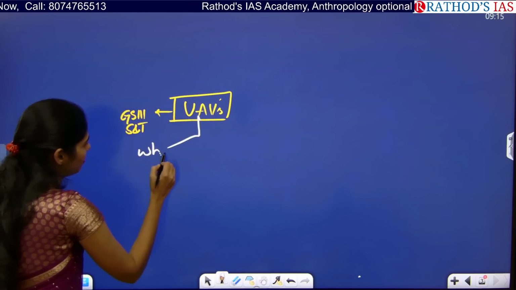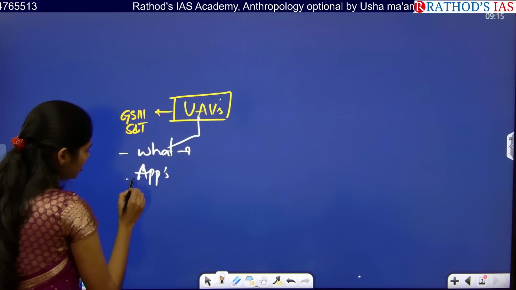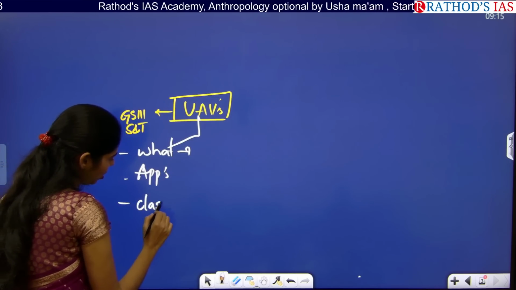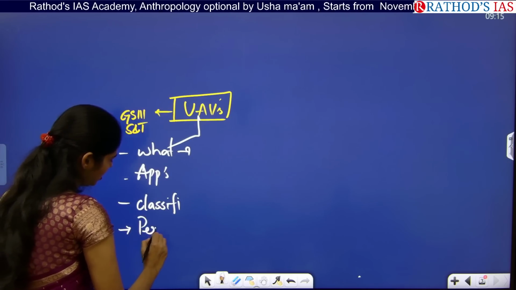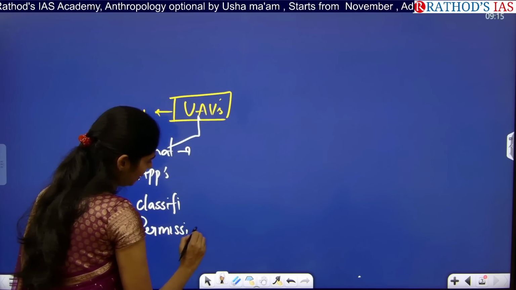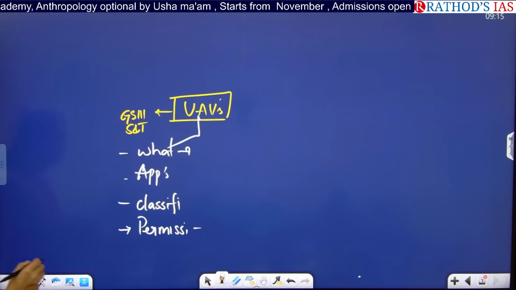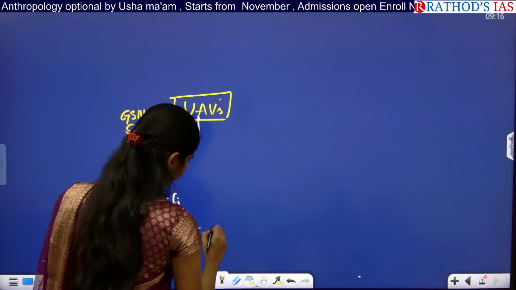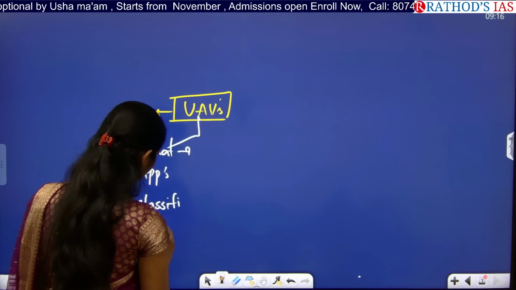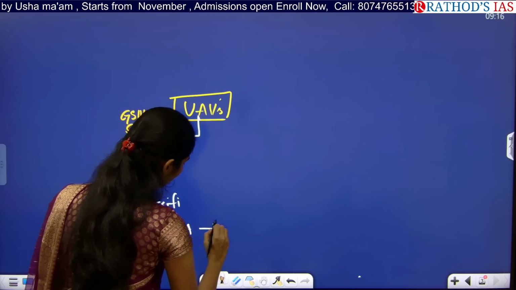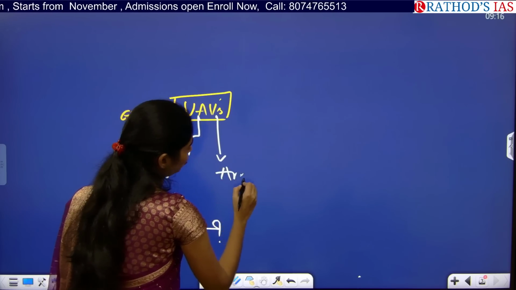What are these unmanned aerial vehicles? You have to see the applications of these UAVs, and the classification of these UAVs. You have to see in which kind of drones we need to take permission from the Director General of Civil Aviation, DGCA. DGCA permission is required for using which kind of drones, and in which areas we can't use these drones.